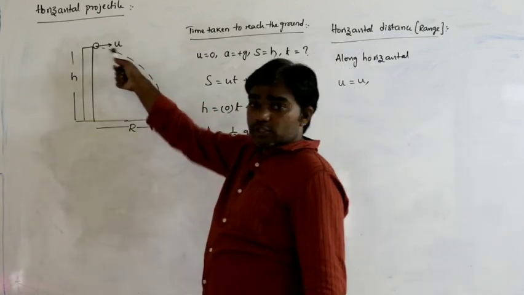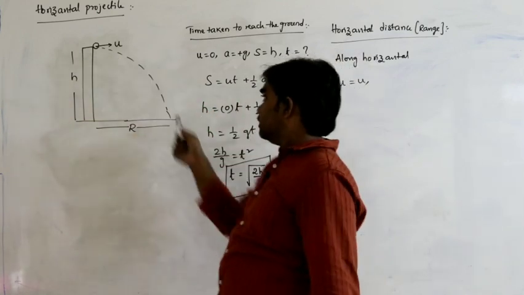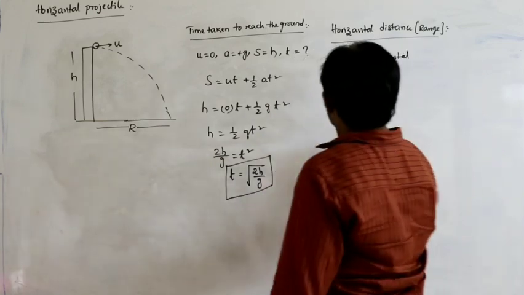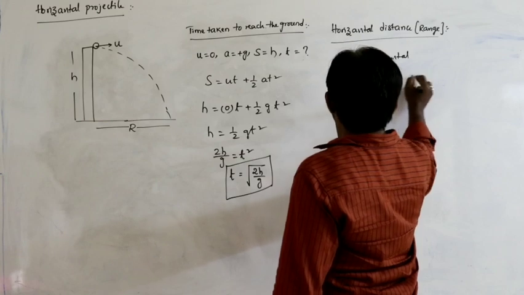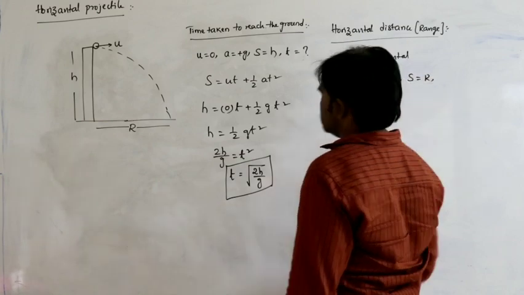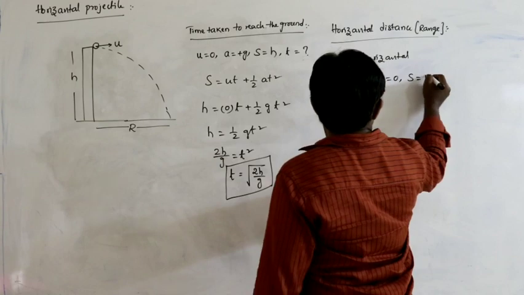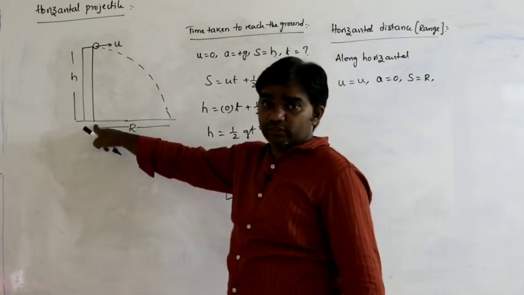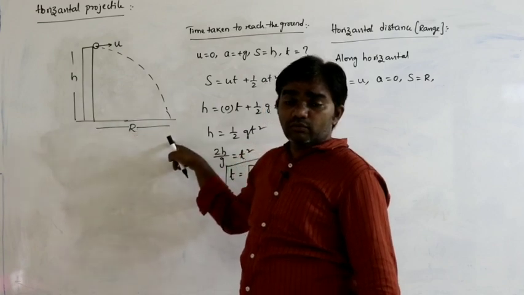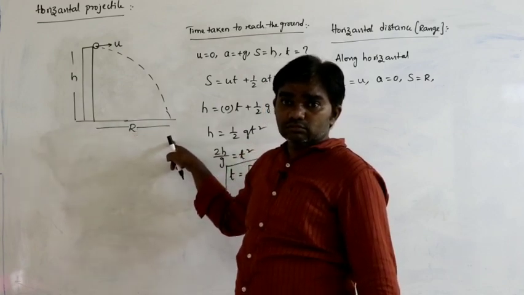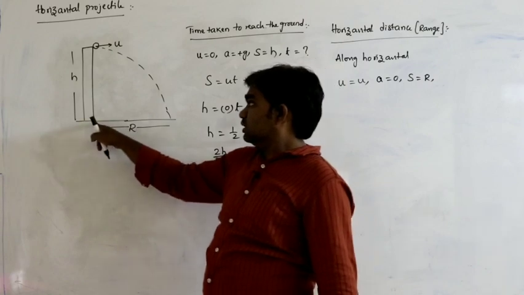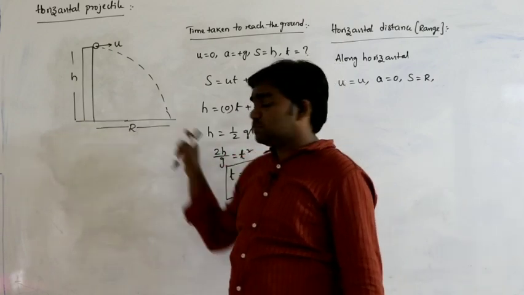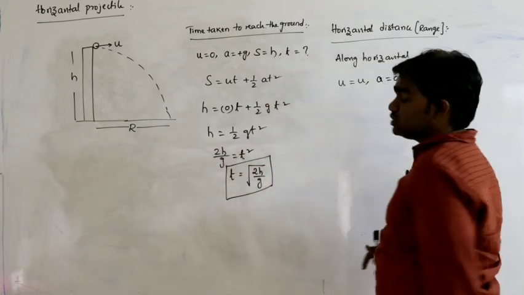At any point in its path, the horizontal velocity is u. Acceleration of the body must be 0. Distance travelled is R, the distance between the foot of the tower and the point where the ball touches the ground. That distance is called the range.